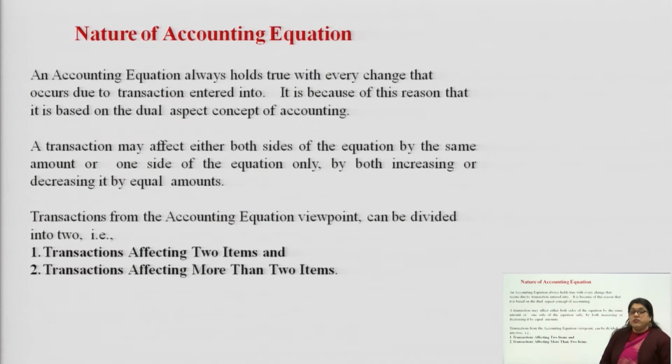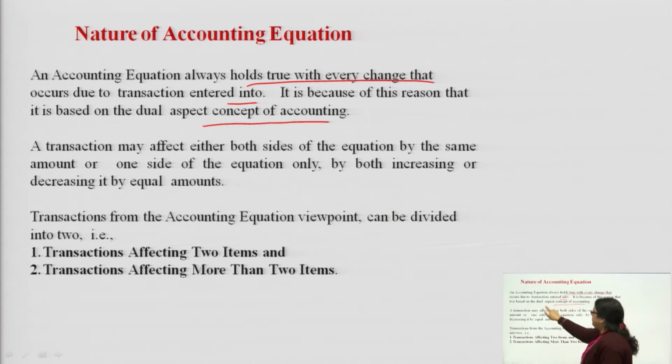Now, what is the nature of the accounting equation? Why does the accounting equation always hold true with every change that occurs due to the transactions entered into? Why is it happening? It is happening due to the dual aspect concept of accounting. The duality concept says that if any transaction occurs, it has two types of effects. One would be in the debit form, one would be in the credit form. There would always be a dual effect of any transaction.